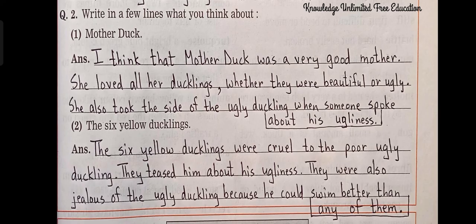Number 2. The 6 yellow ducklings. Answer. The 6 yellow ducklings were cruel to the poor ugly duckling. They teased him about his ugliness. They were also jealous of the ugly duckling because he could swim better than any of them.